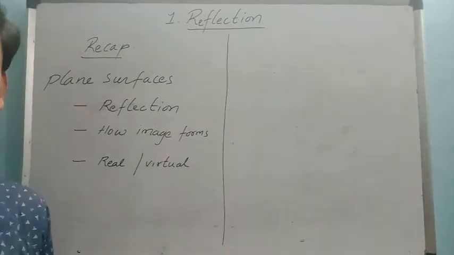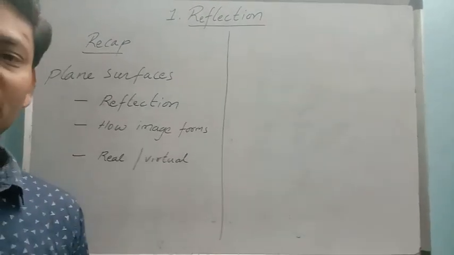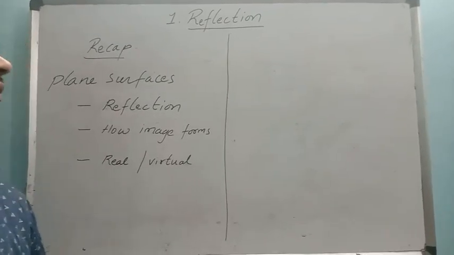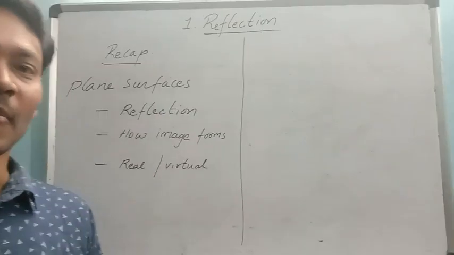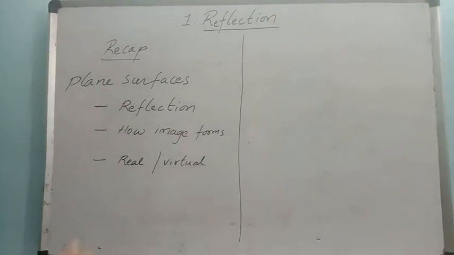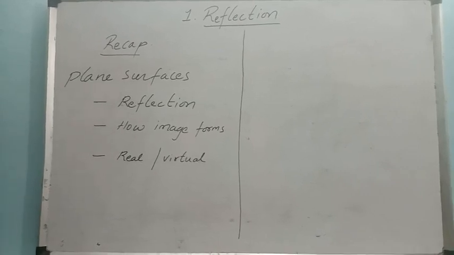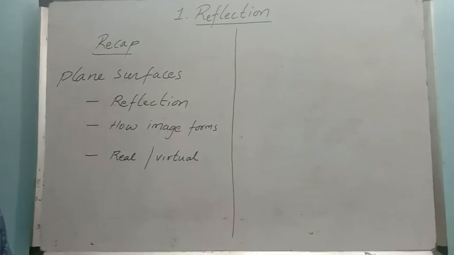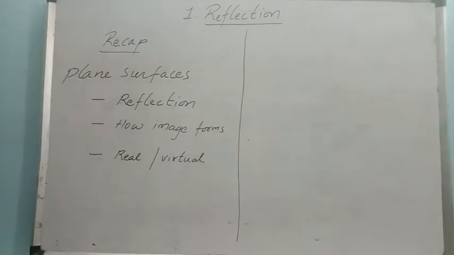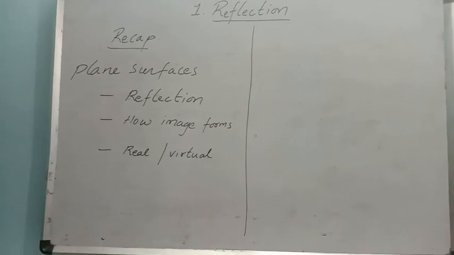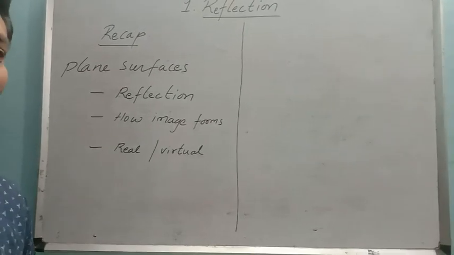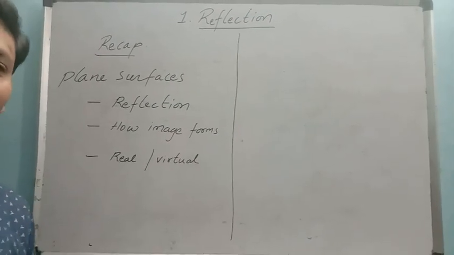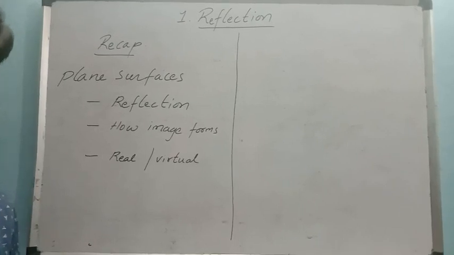Today we are discussing the first chapter of Physical Sciences, class 10: reflection. Reflection, we have already discussed in class 9 for plane surfaces. Let us recapitulate once from last year. The plane surfaces, like the mirror which you see every day: when any light ray falls on it, it bounces back. That is the definition. The bouncing back of a light ray is called reflection.